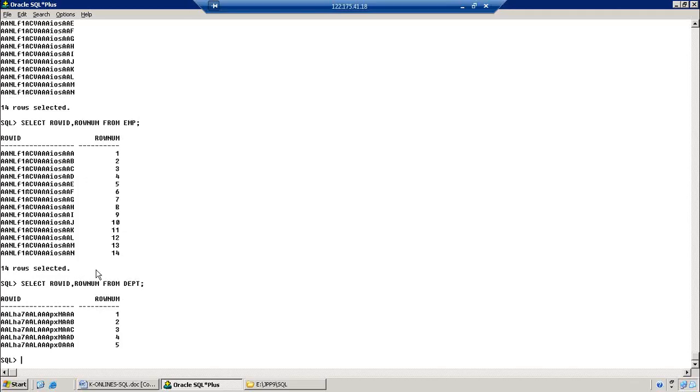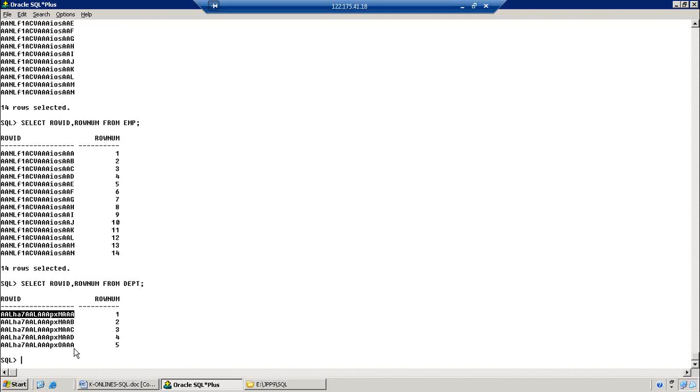Observe, is there any match? The first table and the second table ROWIDs do not match. Everything is the same here, only the last character changes. When that is completed, it moves to the next character, A to Z, then goes to A again. That is the process it follows.